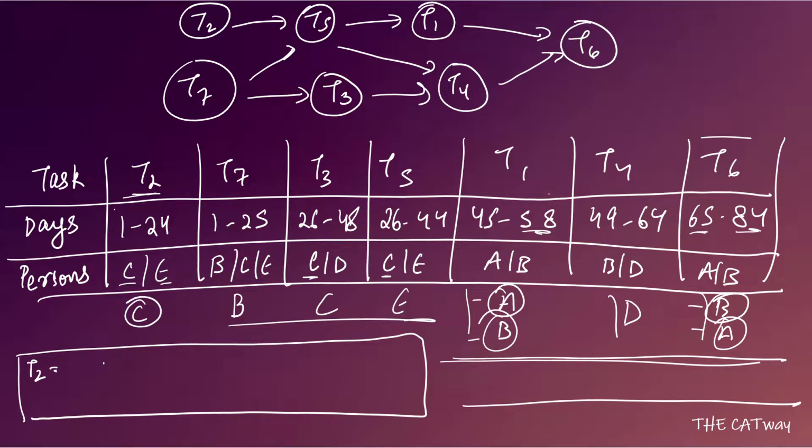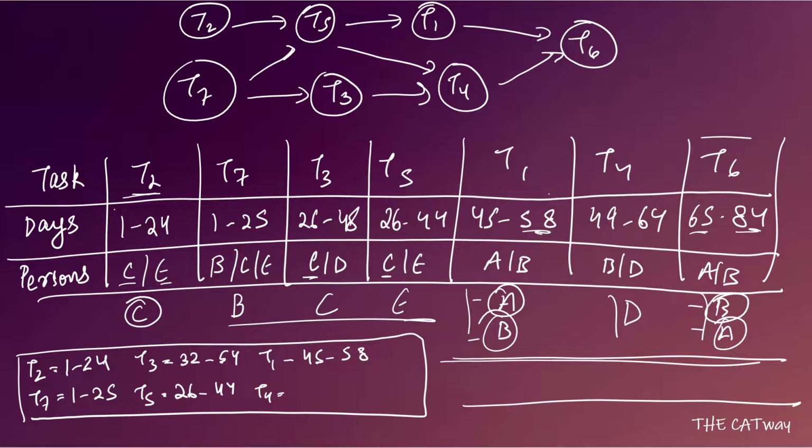So if C starts, then T2 will be completed from day 1 to 24. Similarly, T7 will be completed by B, so it will be completed by 25. After that, T3 is going to be done by C. Since C has just done T2, C can only start on the 32nd day, and will end on the 54th day. T5 will be done by E, starting on 26 and ending on the 44th day. After that it will be T1, done by A or B, anybody, starting on the 45th day and ending on the 58th day.